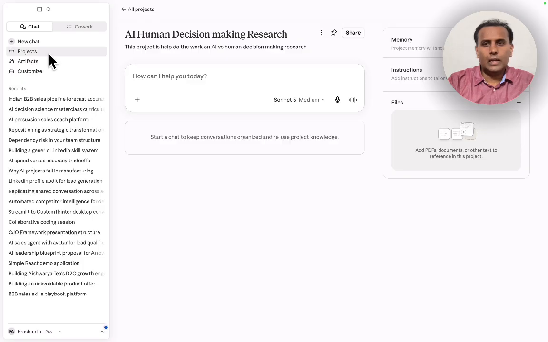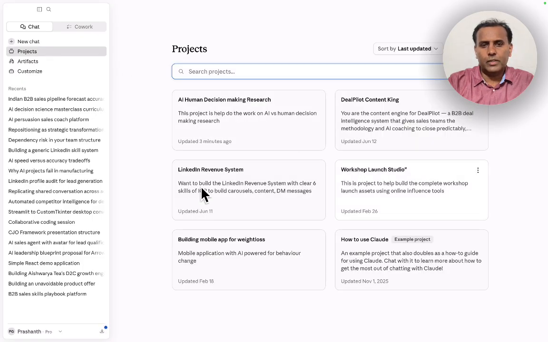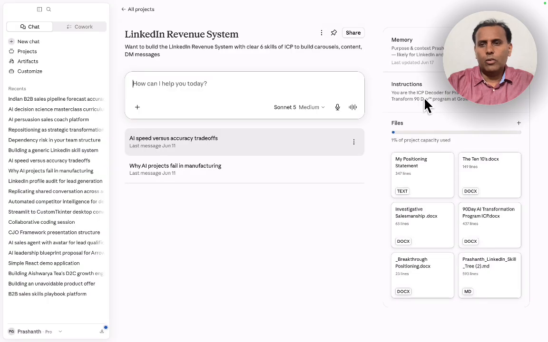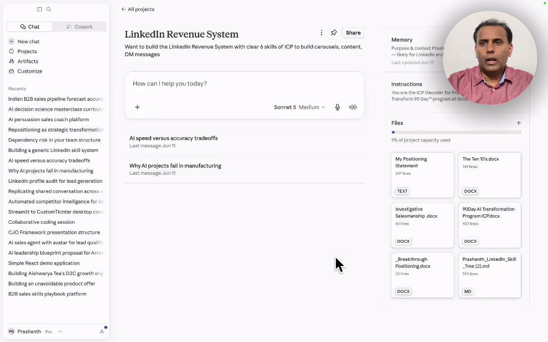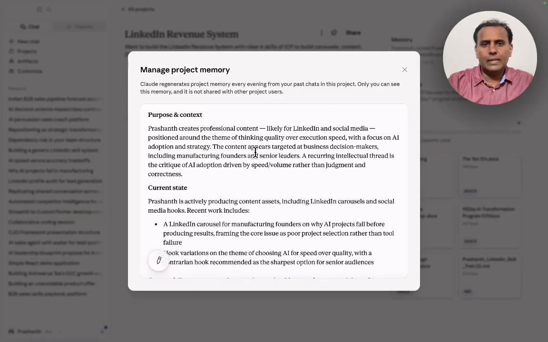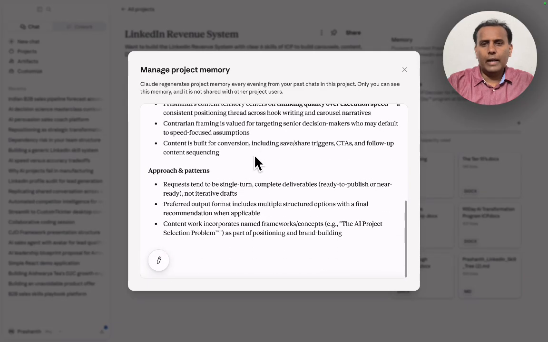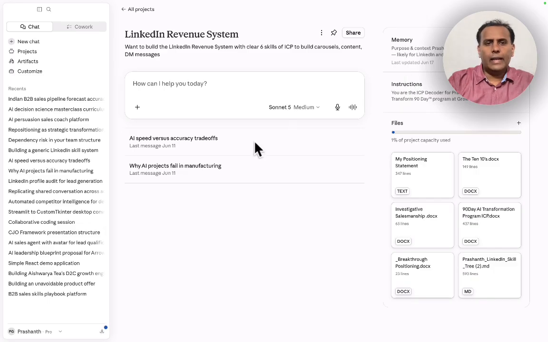Right now we will see that, but let's see my earlier agents, like the LinkedIn revenue system. Here, if you see, I have uploaded lots of documents for the agent to work with, and I have given these instructions. This is the system prompt instruction I have given, which I will share with you. And then the memory is something which I have given as well. This is where I can instruct what it has to do.